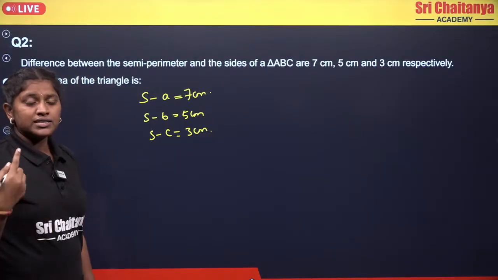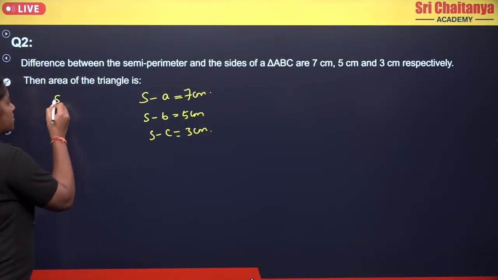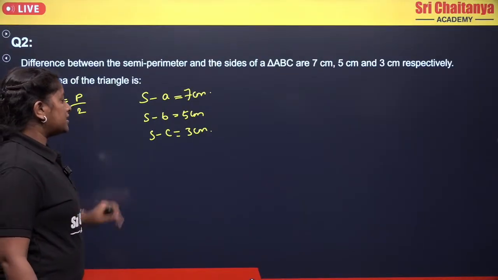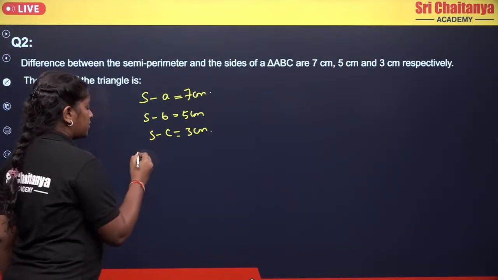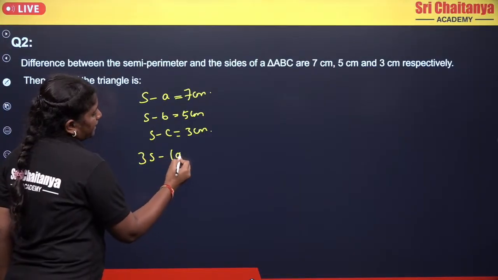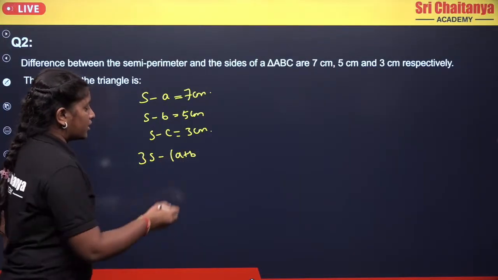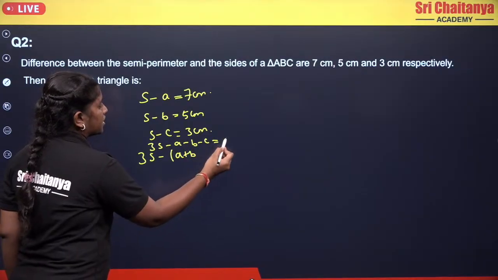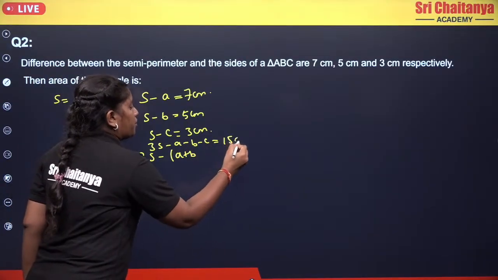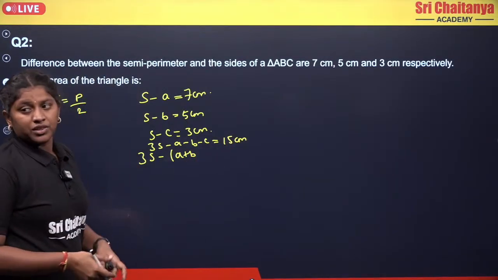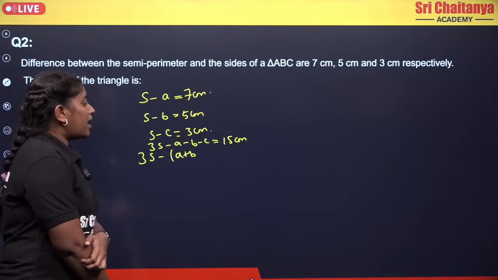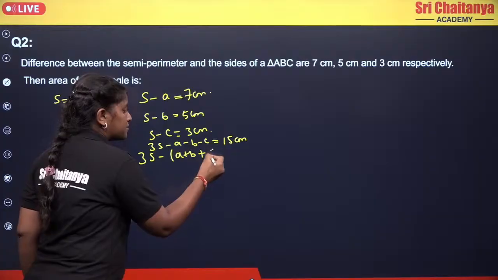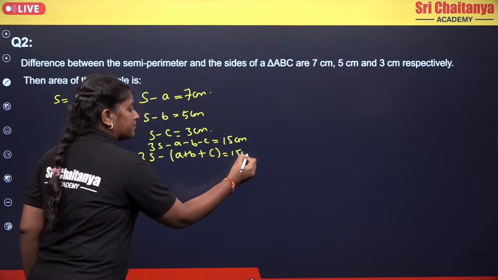Okay, and what is the semi-perimeter formula? So semi-perimeter formula is perimeter divided by 2. Now just add these 3 equations. On addition you will get 3S minus of A plus B plus C equals 15 centimeters. Okay, now coming to here, I am having a minus, I can take common, so 3S minus of A plus B plus C, which is equal to 15.